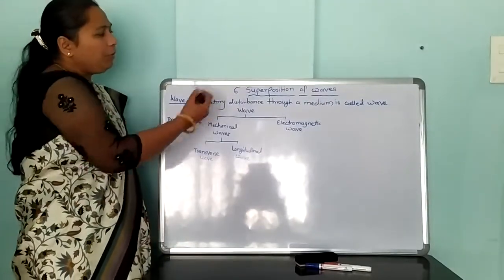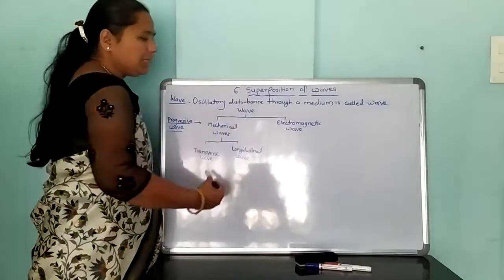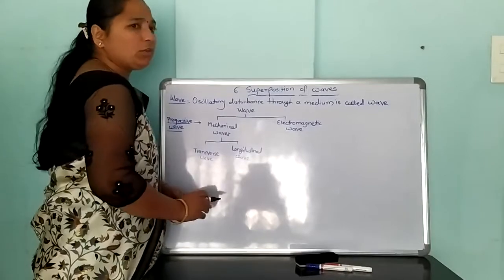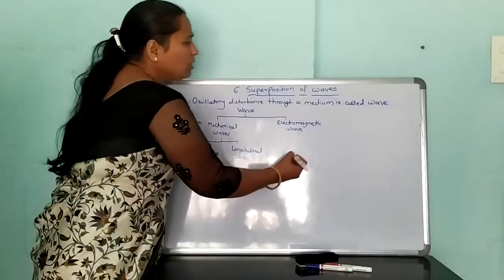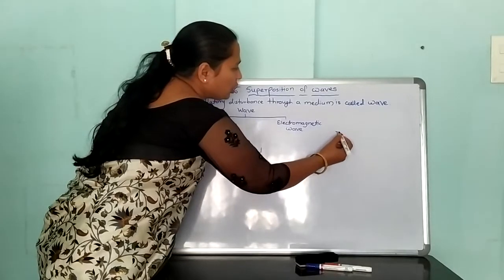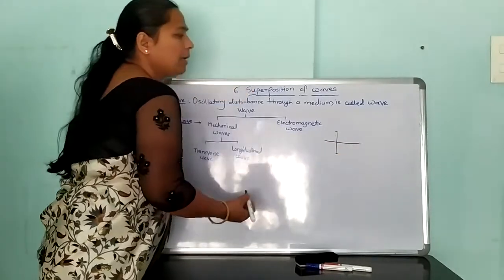What is meant by wave? Wave means oscillatory disturbance. In 5th chapter, we studied what is meant by oscillation. Oscillation means to and fro position, back and forth from its mean position.